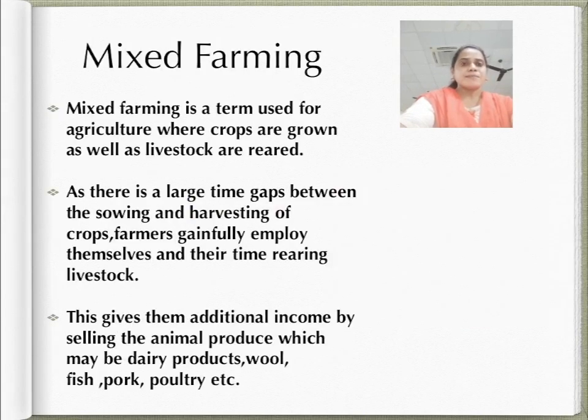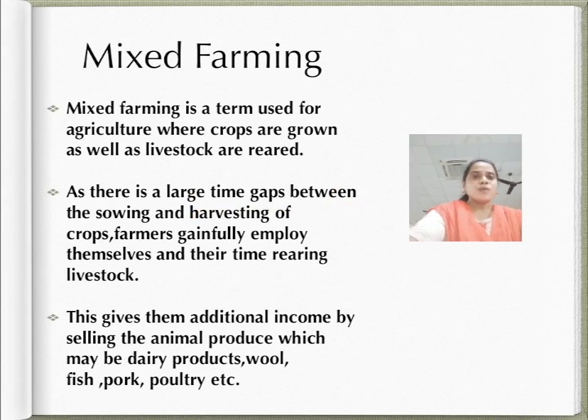Now next is mixed farming. In mixed farming, the land is used for growing food and fodder. That is why it is called mixed farming: it is used for growing food and fodder crops and rearing livestock. It is practiced in Europe, Eastern USA, Argentina, Southeast Australia, New Zealand, and South Africa. This gives additional income by selling animal produce, which may be dairy products, wool, fish, pork, and poultry, etc. So students, that was mixed farming.